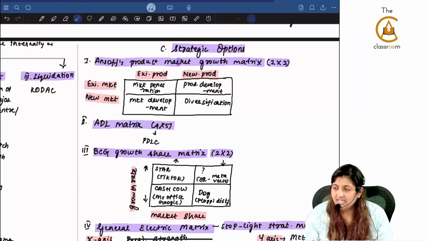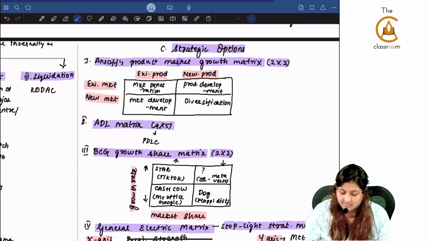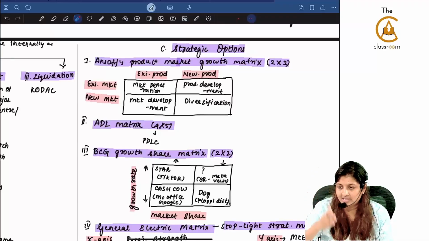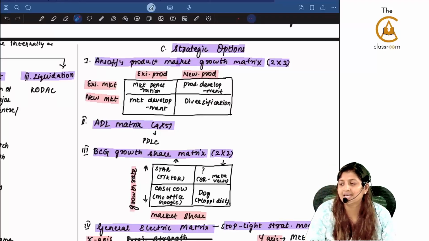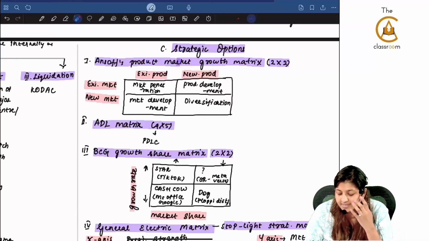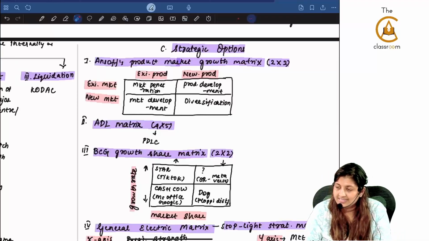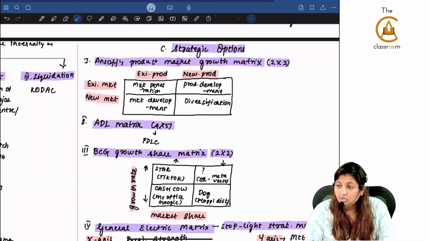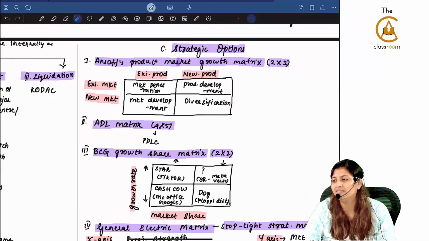4 options, very easy. You just have to ask 2 questions. One is what by what matrix. The second is what is there in x-axis, what is there in y-axis. Then you will be able to tell everything by yourselves. The first one is the product, market, growth matrix. The name itself tells what is there in x-axis and y-axis. X-axis has products, y-axis has market: existing product, new product, existing market, new market. Same product, same market is called market penetration. Example, Starbucks loyalty card. New product for existing market is product development, existing product in a new market is market development, and new product in a new market is diversification. One example for all these 4 we saw.